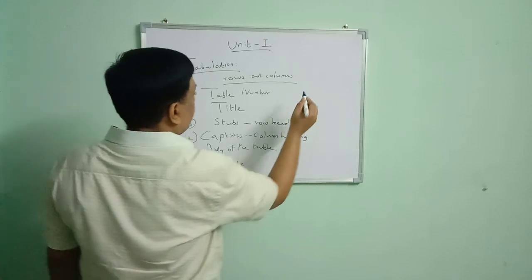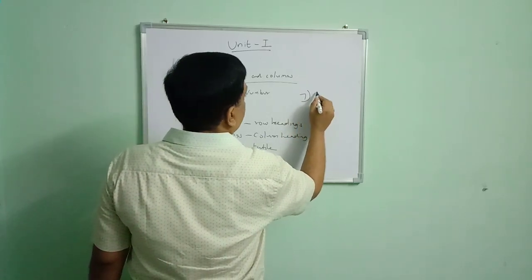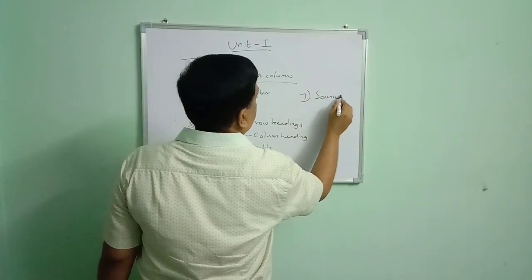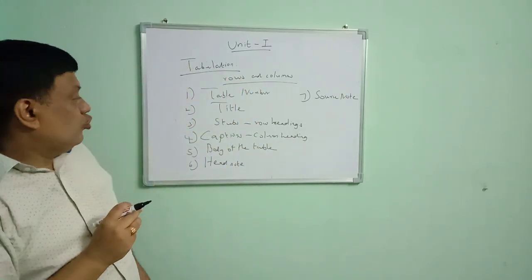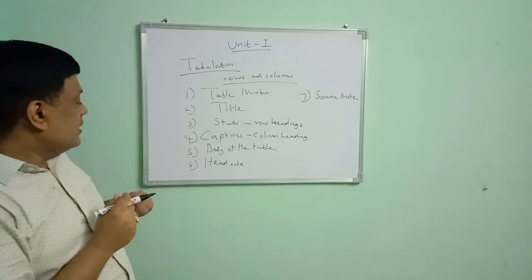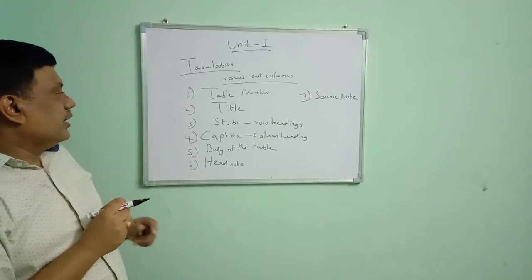Then another important content is the source note. From where we have collected the data, we should put that in the table as the source note. These are the important contents in a table.